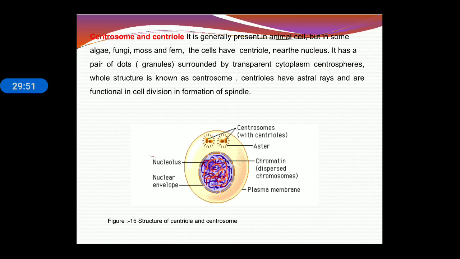Now centrosome and centriole. Centrosome and centriole are generally present in animal cells, but they are also present in algae, fungi, mosses and ferns. They are mainly related to cell division. During cell division they perform specific functions.